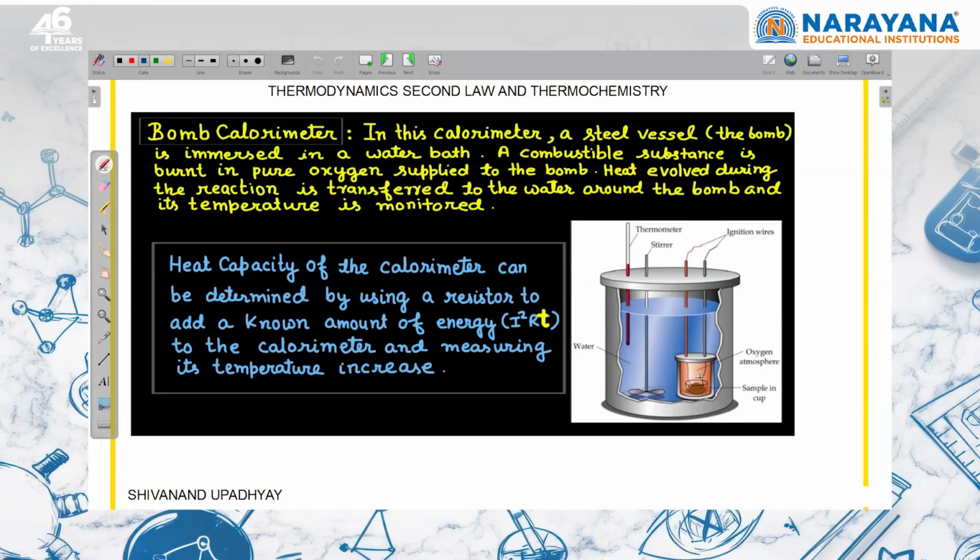Whole system means this small container, whatever the things left in that, and this water. So sometimes they will combinedly give, sometimes they will separately give. You have to be very careful about that. So whatever the heat energy liberated at constant volume, you can write that is equal to heat capacity into delta T. Delta T will be given, heat capacity will be given. Then you can calculate what is the heat energy exchange. And they have mentioned what amount of substance is reacting so that this heat energy is releasing. And then if you know the definitions, you can solve the question, right? So this is about bomb calorimeter.